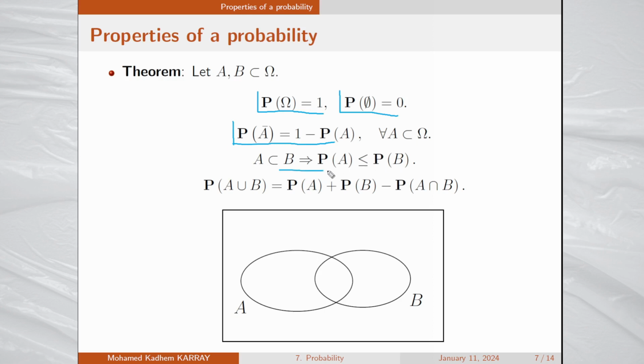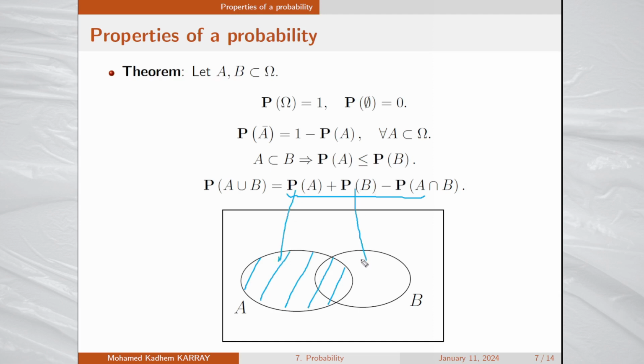Okay. Now we come to the last property here that I illustrated in this figure. Let's firstly try to draw what is the meaning of this. The probability of A may be viewed as the surface or area of A here. So this is the probability of A. Now the probability of B may also be considered as the area of B. So let's draw it like this.